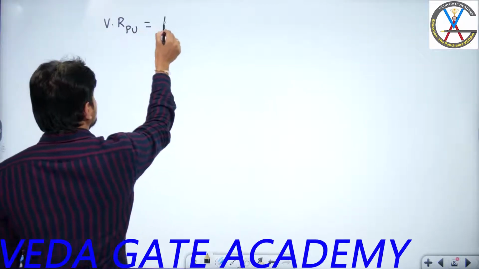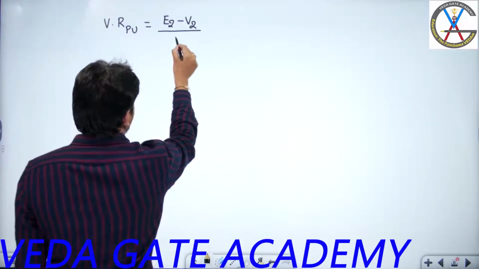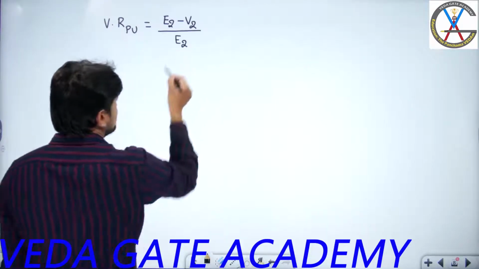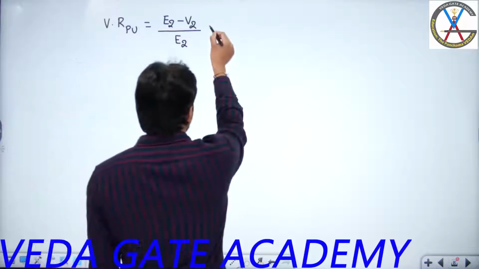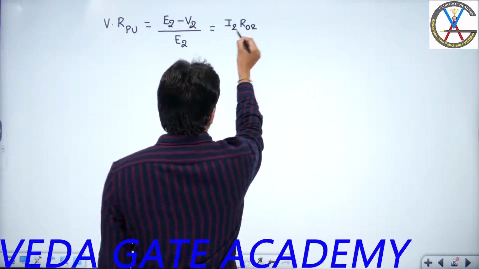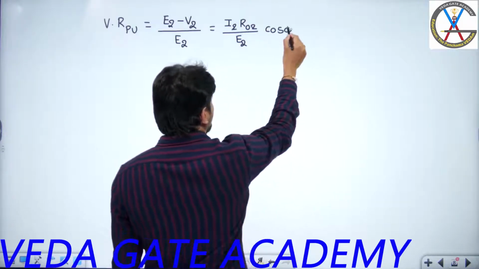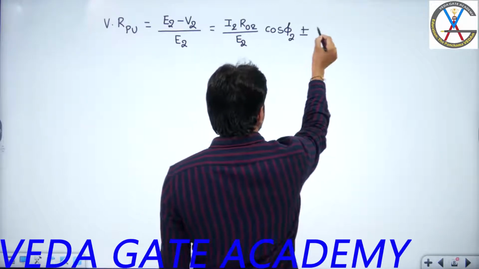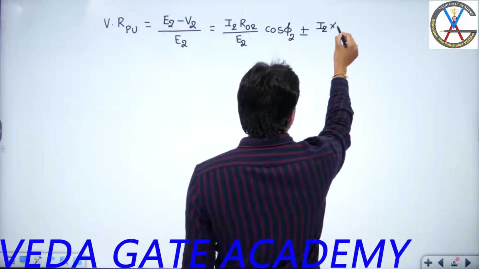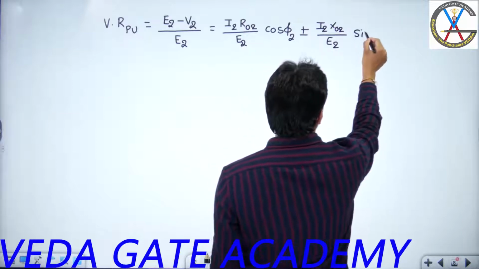Per unit voltage regulation means you have to divide this voltage regulation by the base voltage. Base voltage is nothing but E2. So from here I can get the expression as I2 R naught 2 divided by E2 into cos phi 2 plus or minus I2 x naught 2 divided by E2 into sin phi 2.